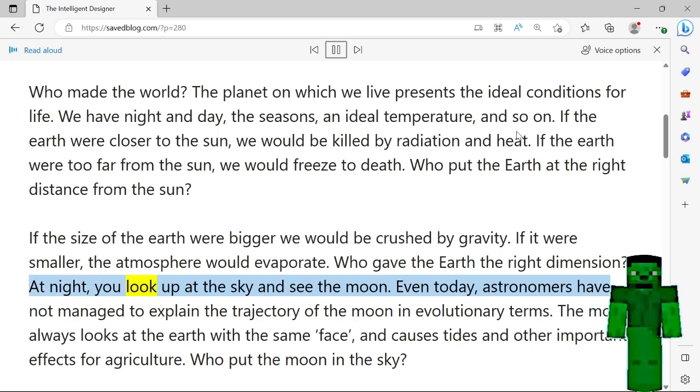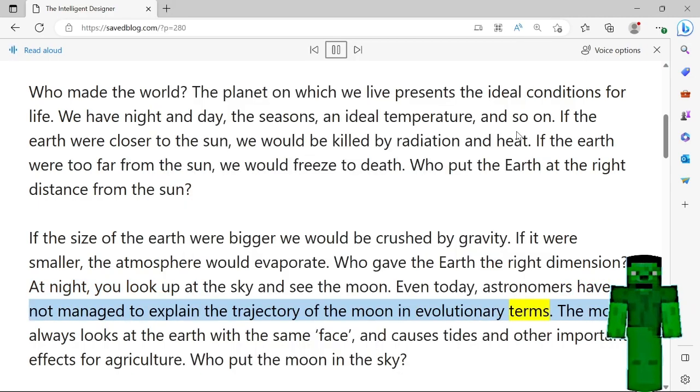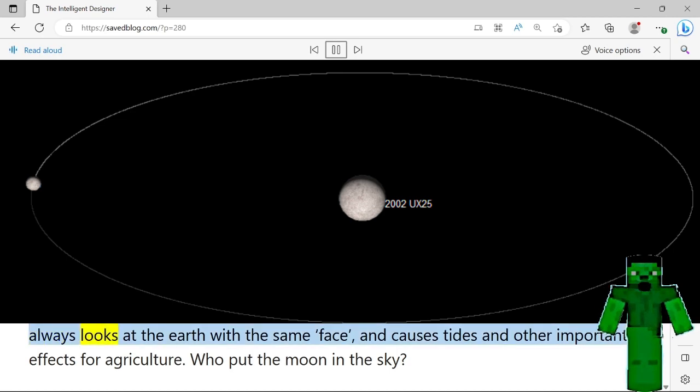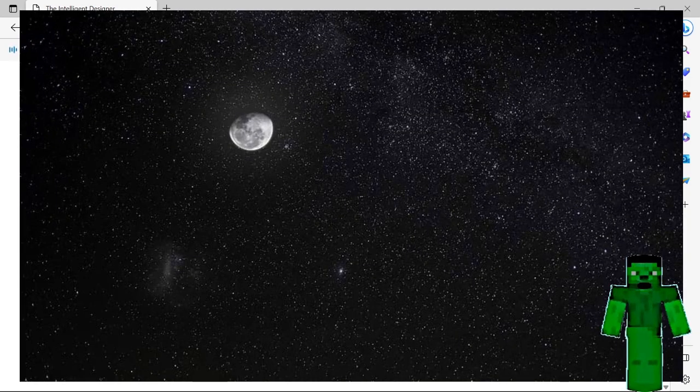At night, you look up at the sky and see the moon. Even today, astronomers have not managed to explain the trajectory of the moon in evolutionary terms. The moon always looks at the Earth with the same face, and causes tides and other important effects for agriculture. Who put the moon in the sky?